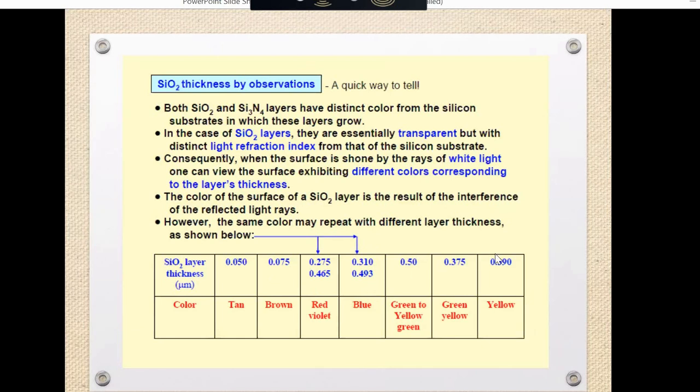If the layer is thicker, you can see the color is maximum yellow at a thickness of 0.39 micrometer. In this way, you can differentiate the color based on the thickness.